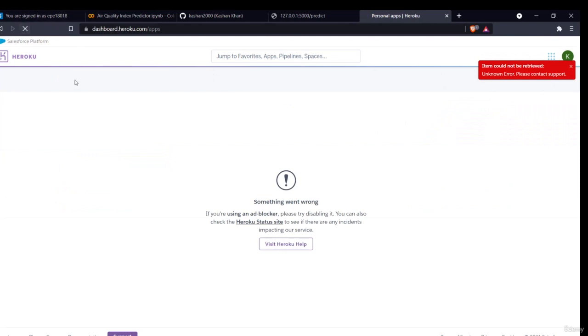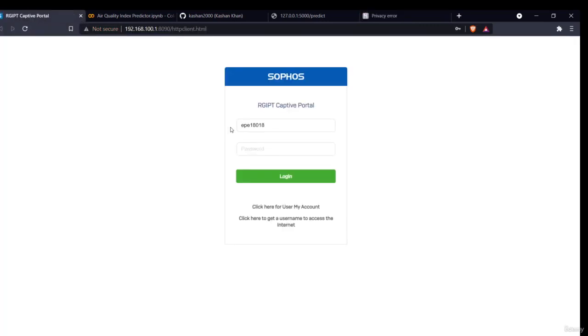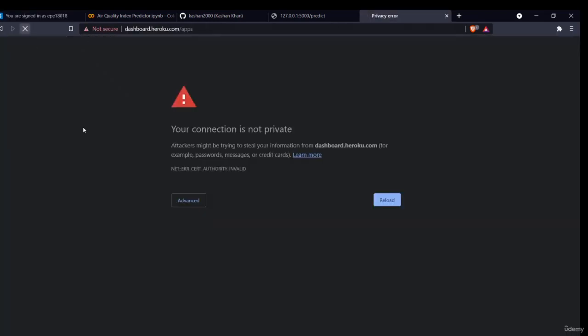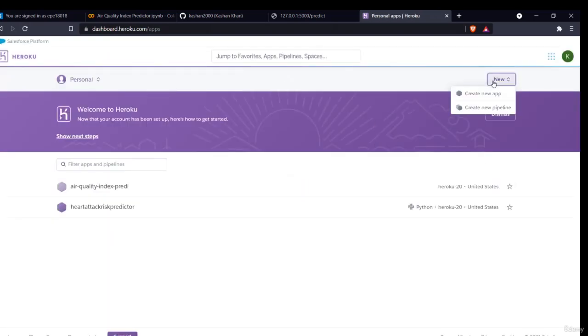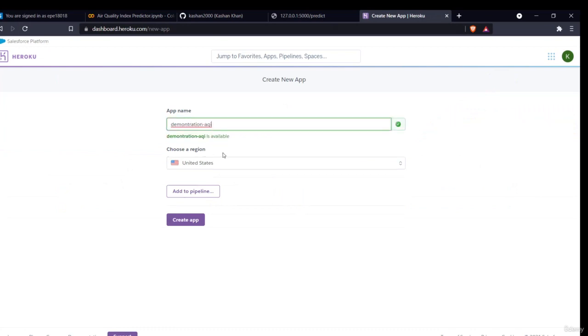Okay, it is not running. Okay, now I'll create a new app. I'll go to Heroku and say create a new app. Then I can write an app name. I'll write the name demonstration AQI. Okay, demonstration AQI is available. Choose the region as United States only. Then I'll create the app.